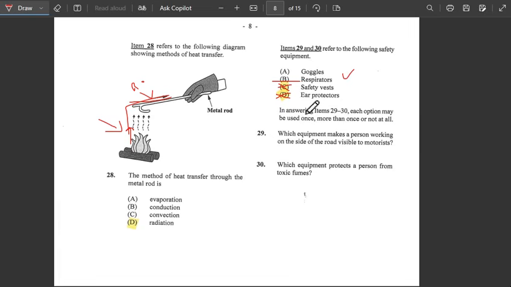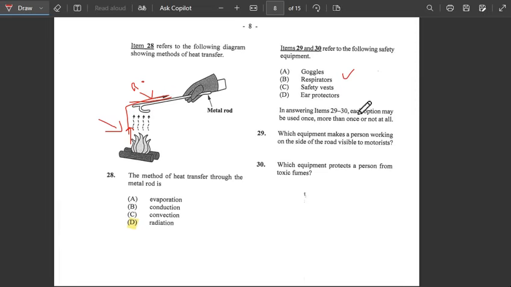Because here we're just going to explain it. It says, which equipment makes a person working on the side of the road visible to motorists? This is simply asking which equipment makes a person working on the side of the road visible to motorists. So if you're going to be visible to motorists, here we would use... let me see here. Let's go back on this question because I don't want to get it wrong. Let me just go ahead and erase this. Sorry guys, let me just erase this and go back.